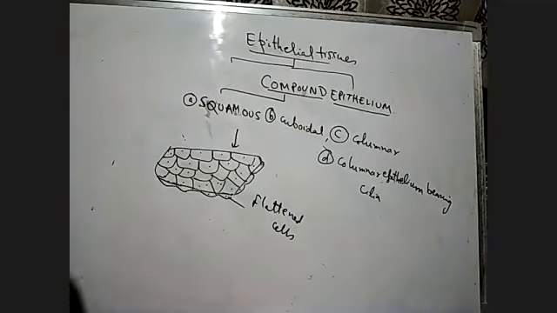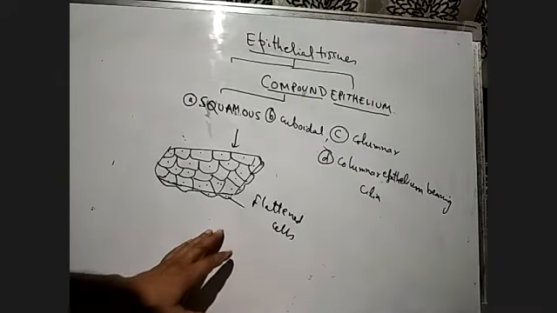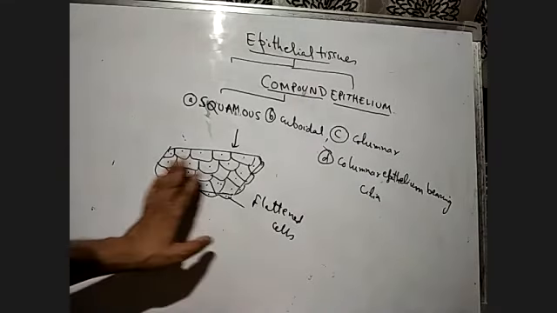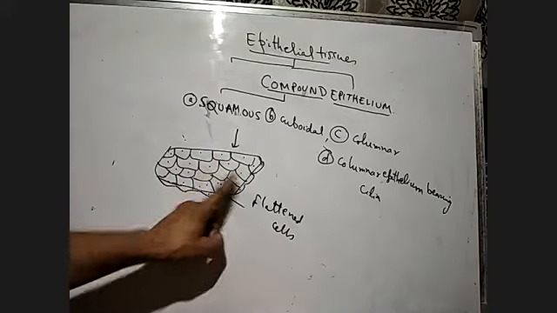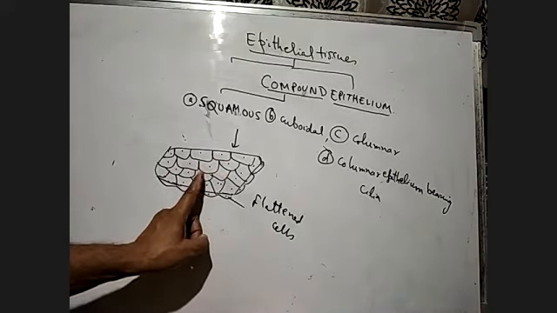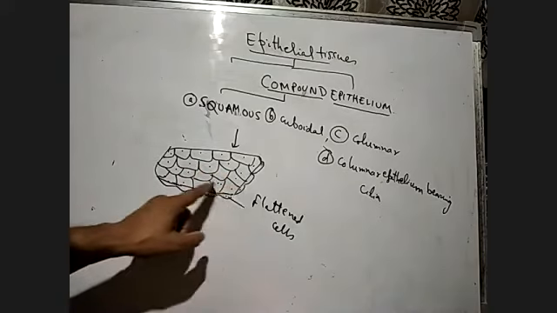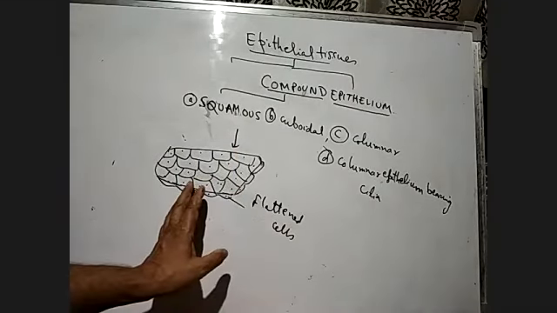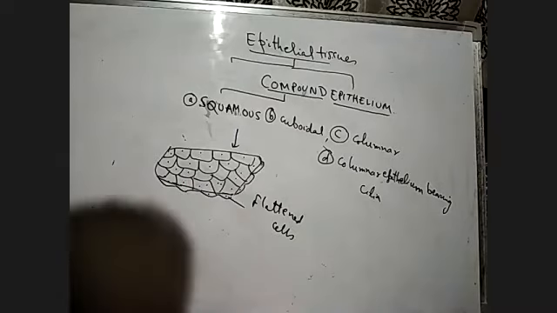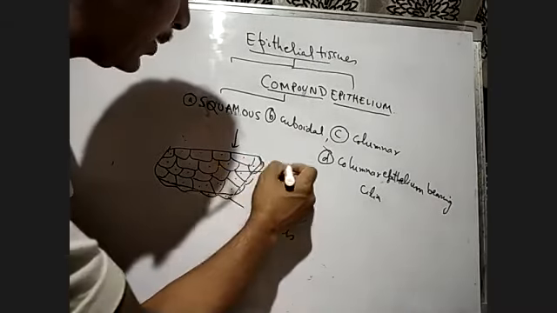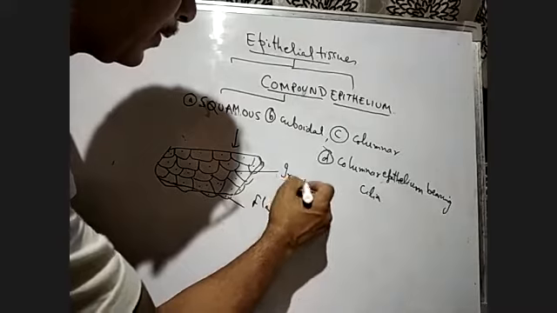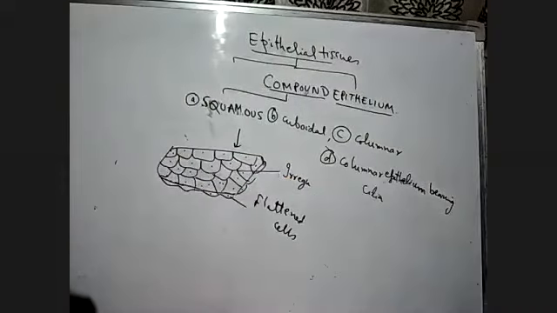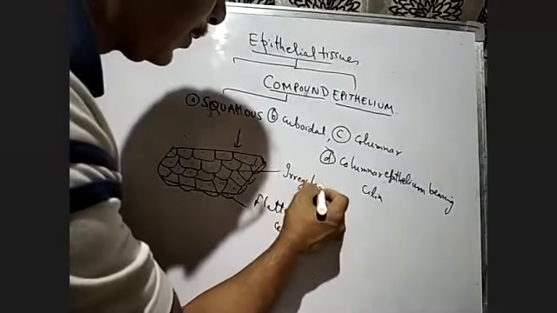They are made up of a single thin layer of flattened cells. Only one layer of cells is there, very thin, and they have irregular boundaries. We don't get regular boundaries.